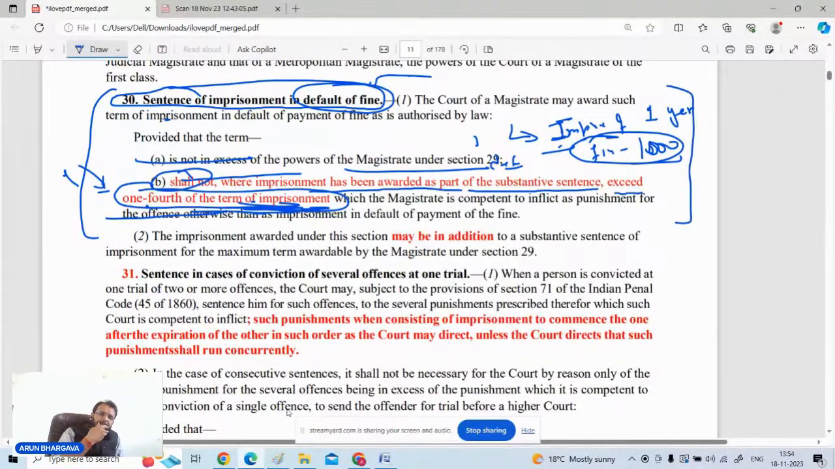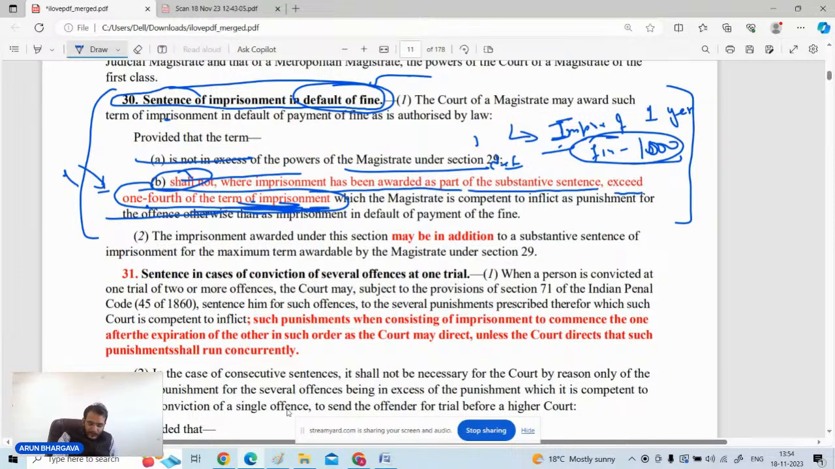This whole process is also there in the IPC. Whenever you see, onward section number 53 till section number 70, till which section is the imprisonment portion there under IPC? Yes, onward section number 53, which is the last provision.